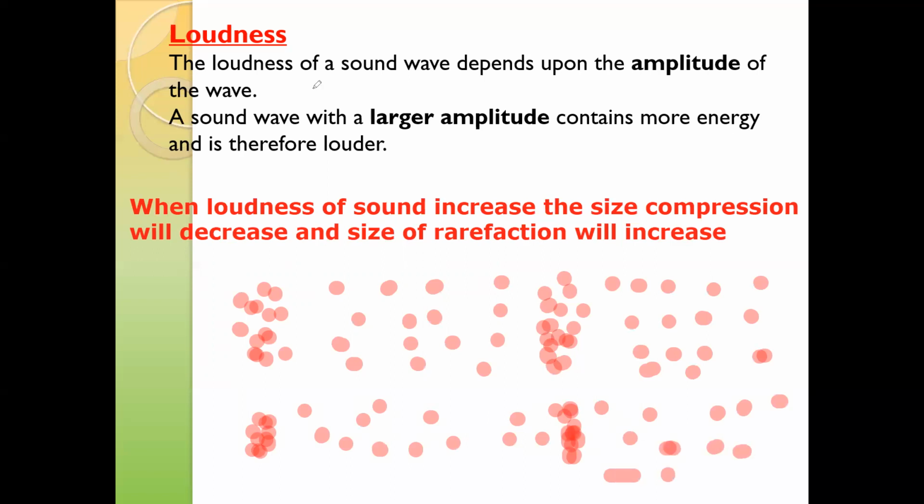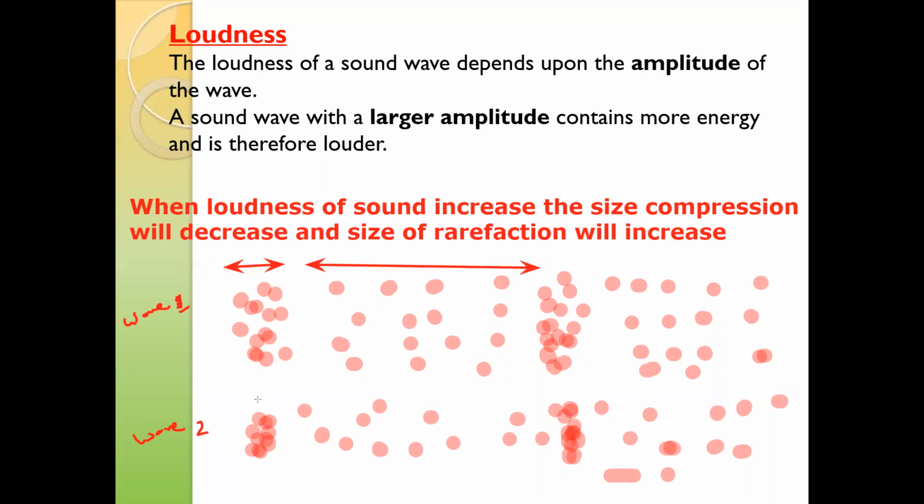So this is sound wave 1 and this is sound wave 2. In terms of compression and rarefaction, what we will observe is that if a sound wave becomes louder, the size of the compression decreases, whereas the size of the rarefaction increases. You can see this was the original size of compression in wave 1, and this is the size of rarefaction.